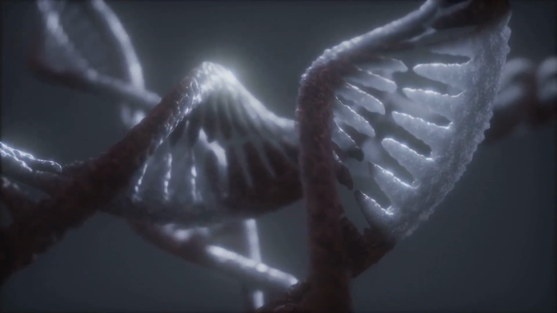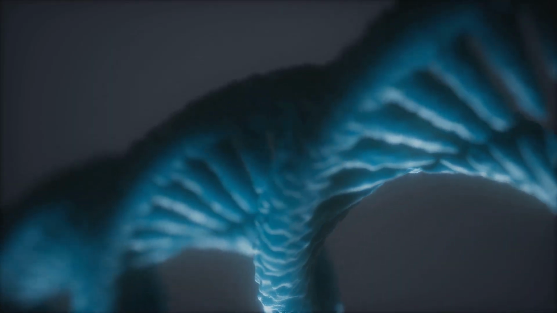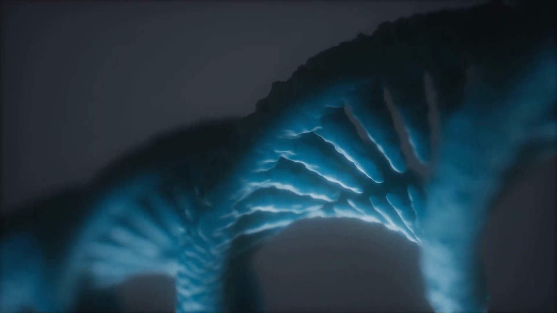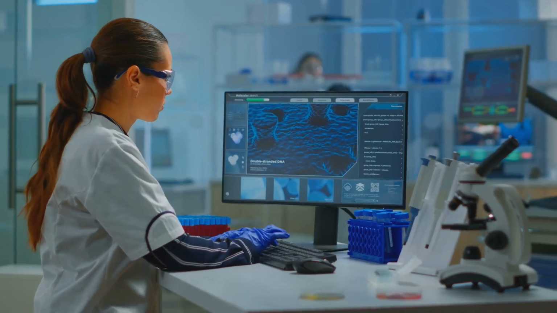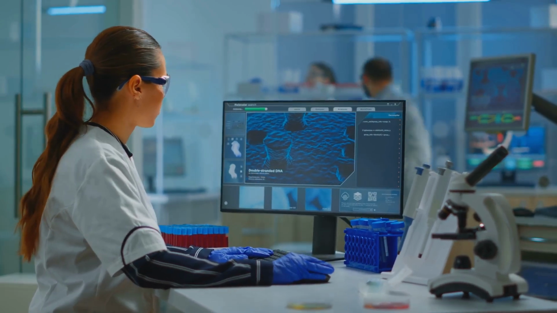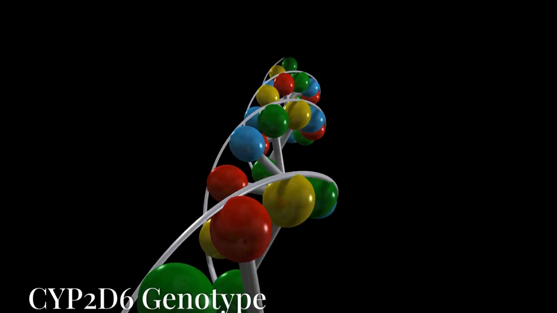Genetic factors can significantly influence the response and adverse effects of psychotropic medications, including antidepressants and antipsychotics. Here are some key genetic considerations.